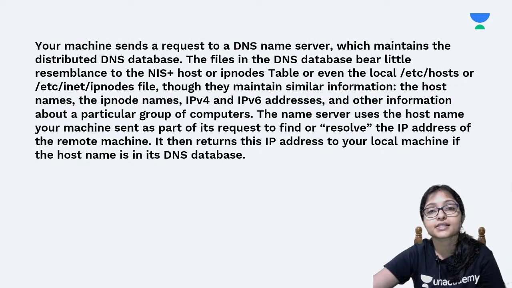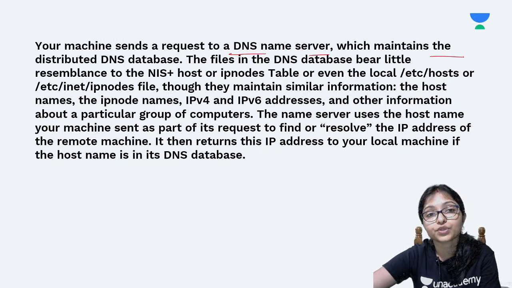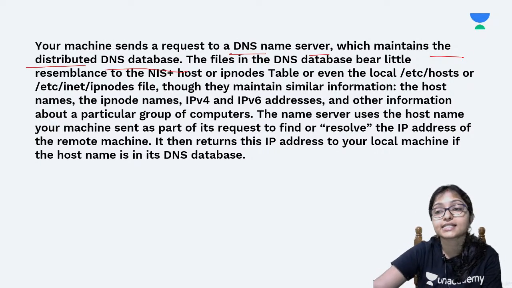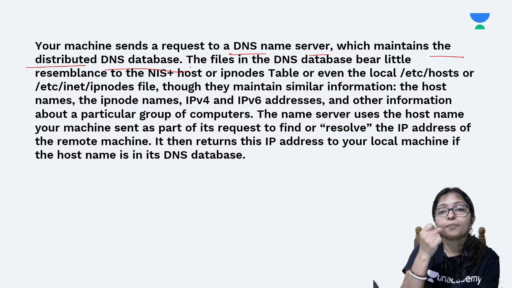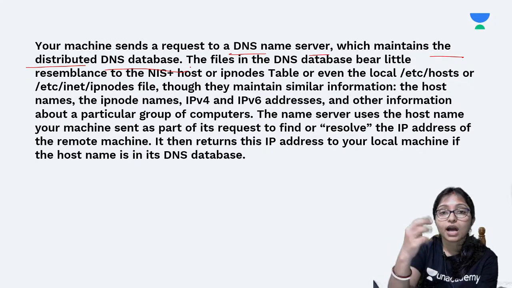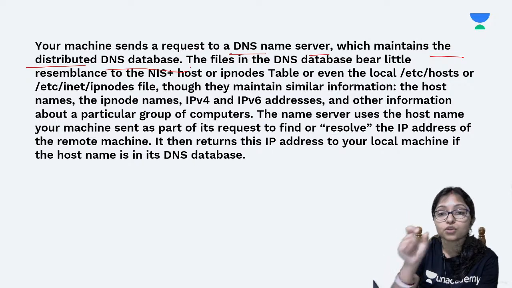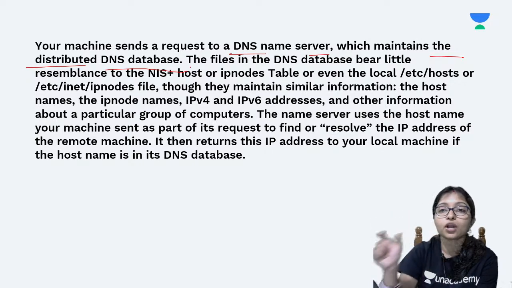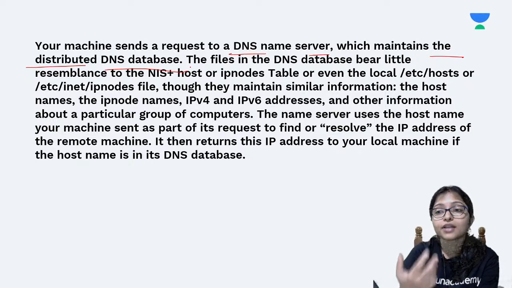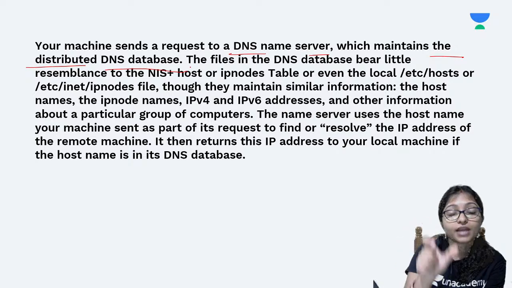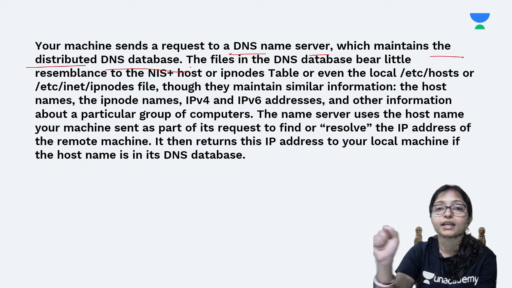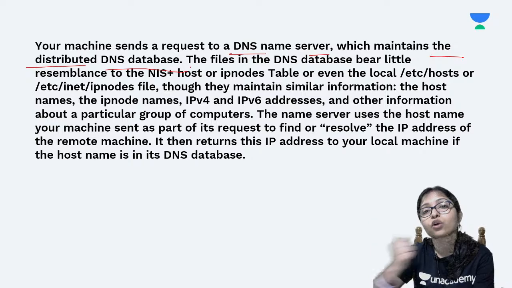Now in this mechanism, the DNS name server maintains the distributed DNS database. What is there in the database? It is just like your phone book. In your mobile also, you store all the numbers: this is the number of this person, this is the number of that person. So when you want to call, say, Priyanka ma'am, you search with the name Priyanka ma'am, and then you call directly.